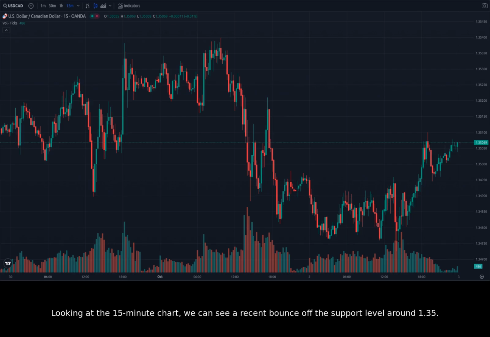Looking at the 15-minute chart, we can see a recent bounce off the support level around 1.35. This bounce could be a good sign for bulls, indicating that the price may be ready for another push higher. However, it's important to remember that the market is highly volatile and the price can quickly reverse direction. Traders should use proper risk management techniques to limit their potential losses.